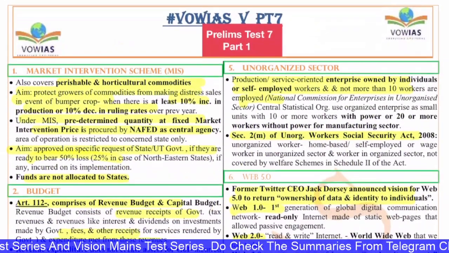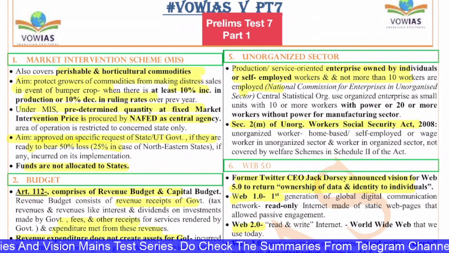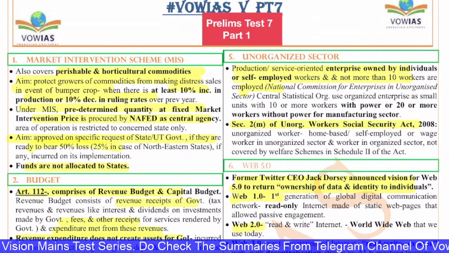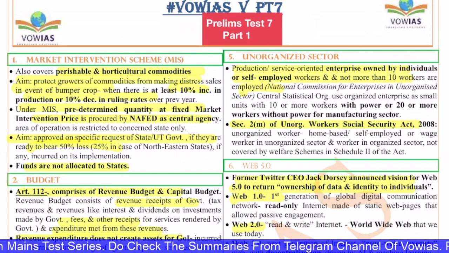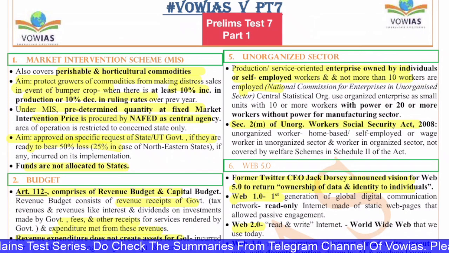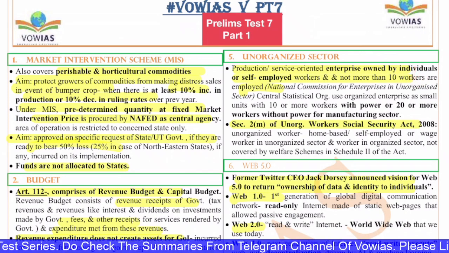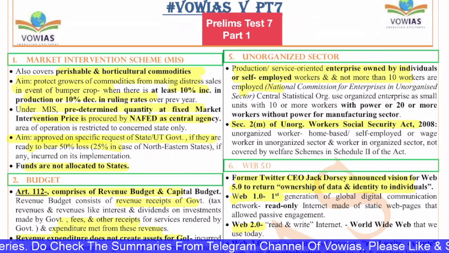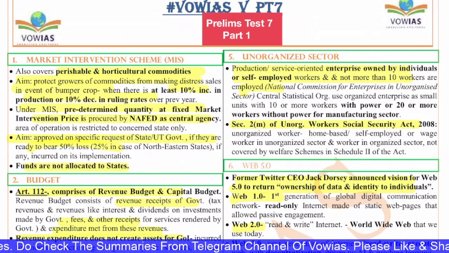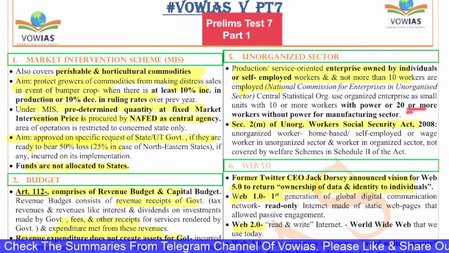Right. Next, the fifth question is on unorganized sector. So the unorganized sector is an enterprise that is owned by individuals or self-employed workers, and not more than 10 workers are employed in it. The National Commission for Enterprises in the Unorganized Sector has defined this. The Central Statistical Organization defines an organized enterprise as a small unit with 10 or more workers with power, or 20 or more workers without power, for the manufacturing sector.